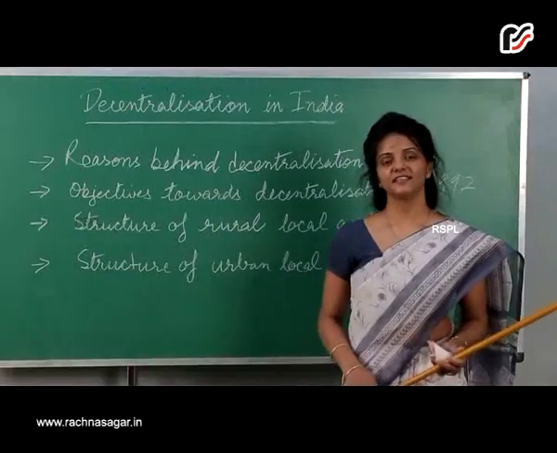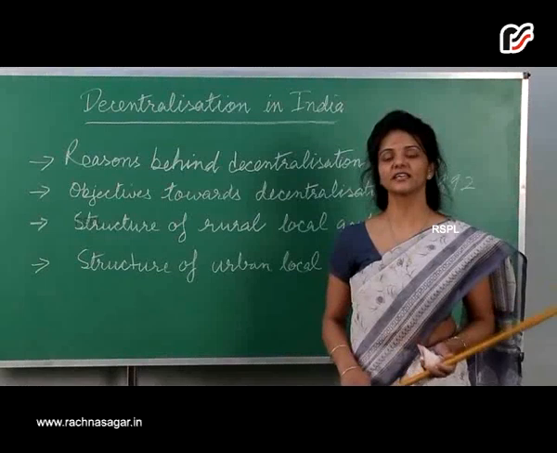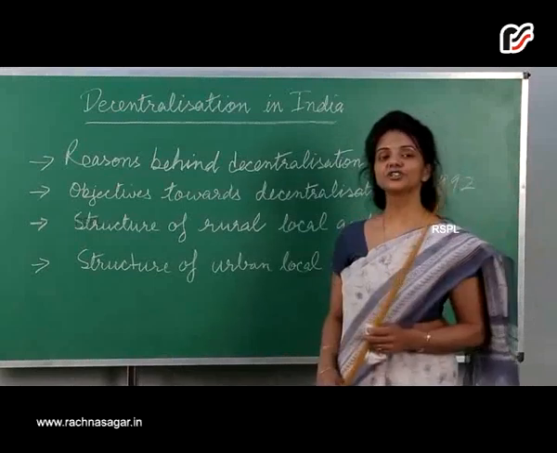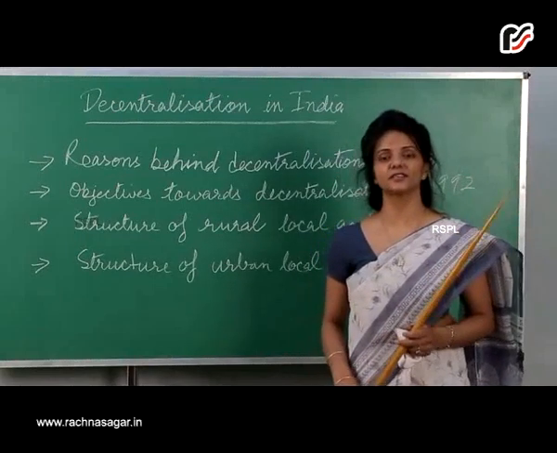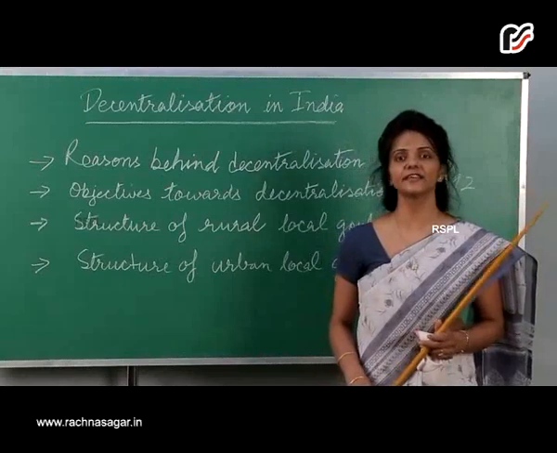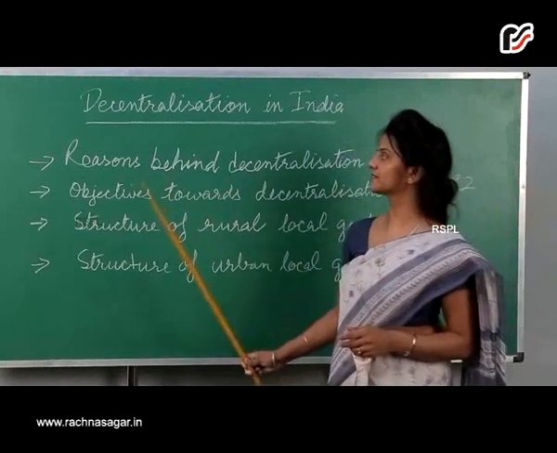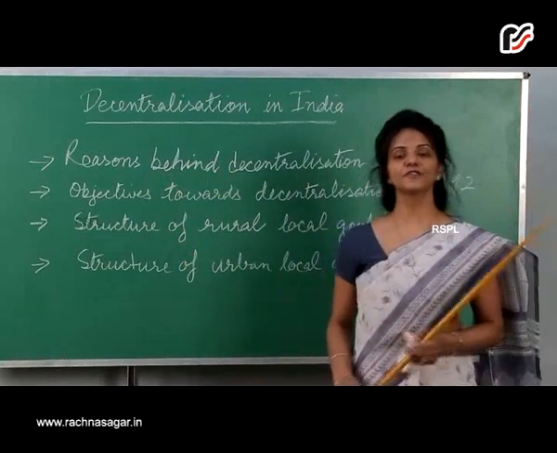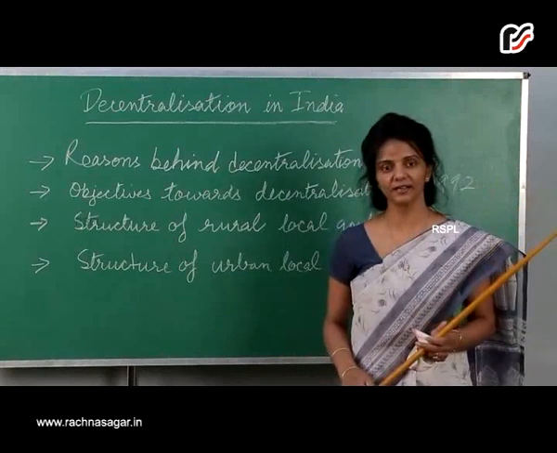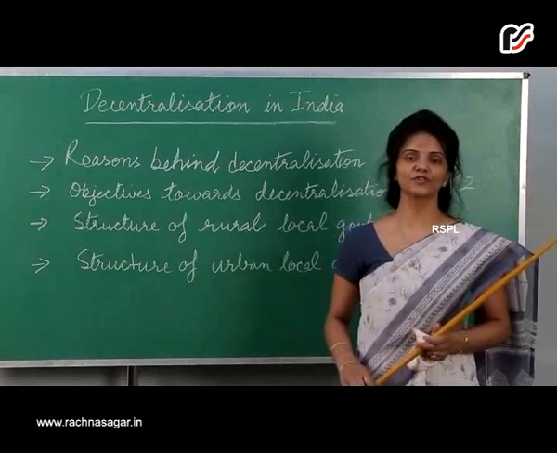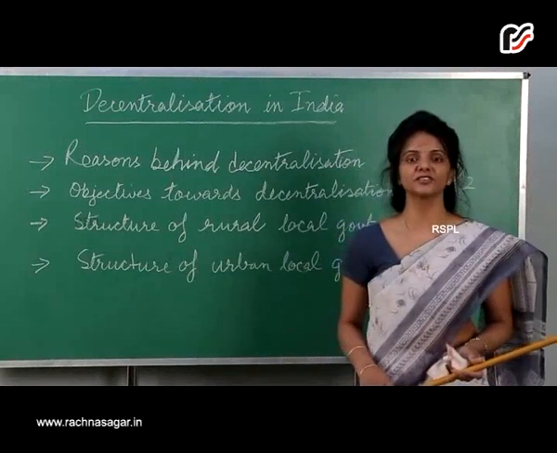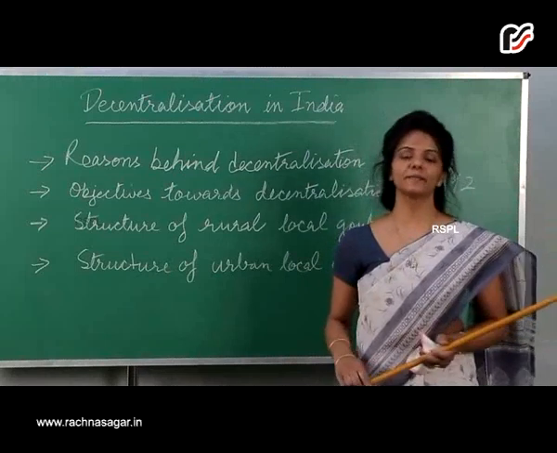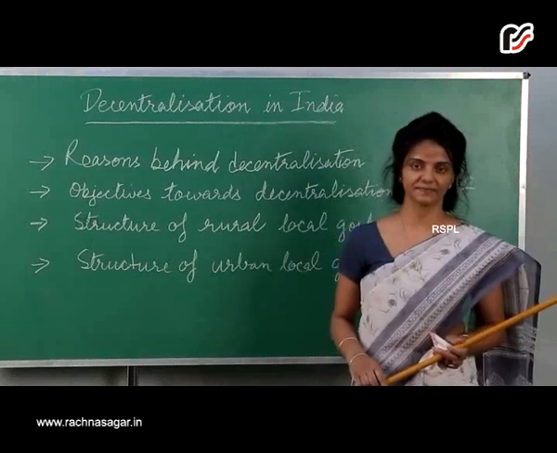Decentralization in India. Decentralization means that some powers are taken away from the central and state governments and given to the local government. The Constitution was amended in 1992 to make the third tier of democracy more powerful and effective. So now we are going to understand the reasons behind this decentralization. A large number of issues and problems can be solved at a local level. Local people have better knowledge of their problems. They can directly participate in the decision making. They have better ideas on where to spend money. Local people can manage things more efficiently.